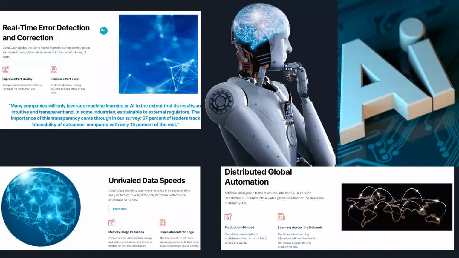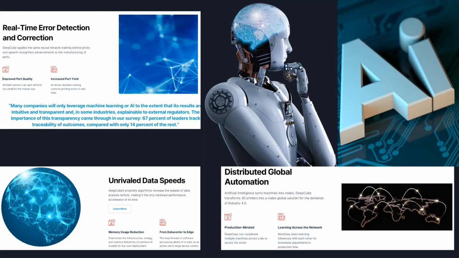Now let's go into the AI a little bit. Okay. So, as I mentioned, they are into AI and they are speaking about it more. It's not just an AI company, but they are into it now. And it's called DeepCube. Okay, that is essentially their AI thing. And they're trying to use it to promote unrivaled data speeds. Okay, DeepCube's proprietary algorithms increase the speeds of data analysis tenfold, making it the only hardware performance accelerator of its kind. Also, promoting memory usage reduction from data center to edge.